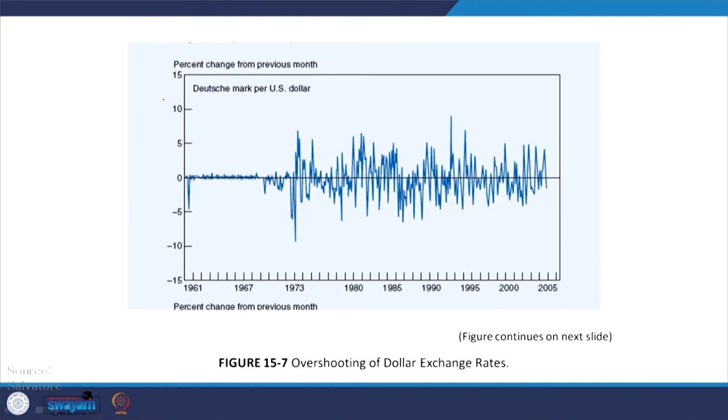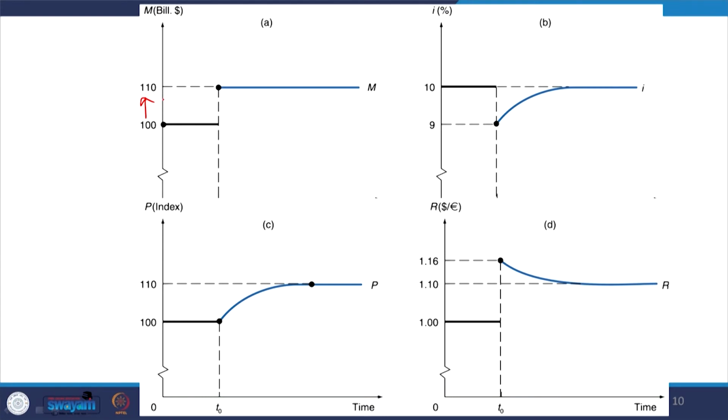According to the model, when a change in monetary policy occurs, the market will adjust to a new equilibrium between prices and quantities. Now, coming to this model, price is sticky at 100, even if the money supply increases from 100 to 110. Price is not going to be reflected very quickly. It is very sticky until the T naught period. From the T naught period onwards, there will be a steady rise in the prices, not a quick rise. Similarly, it is also reflected in the interest rate as well.